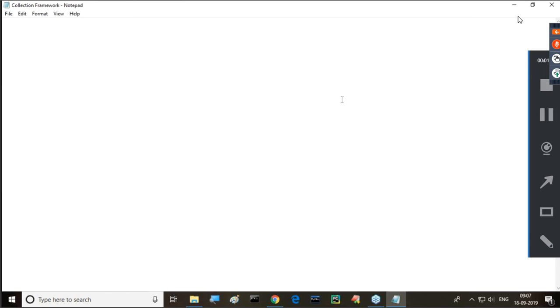But before starting this collection framework, we need to understand arrays. First we have to complete arrays. After that only we have to start with collection.